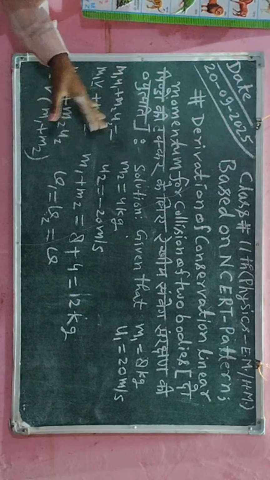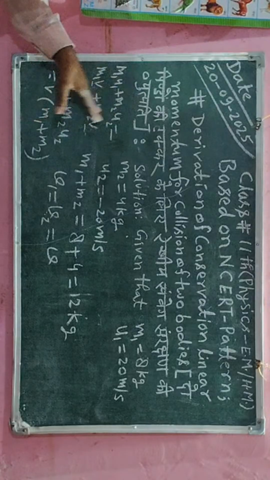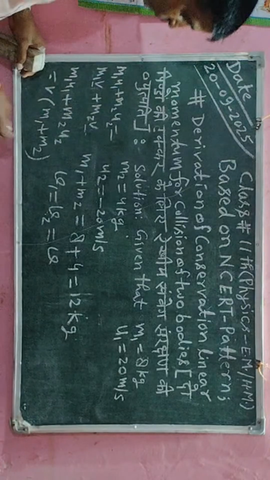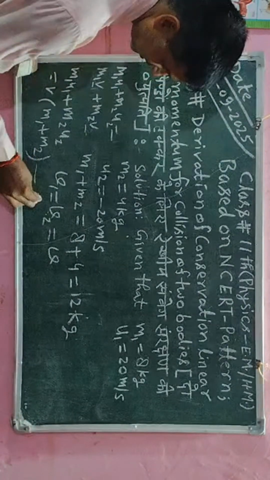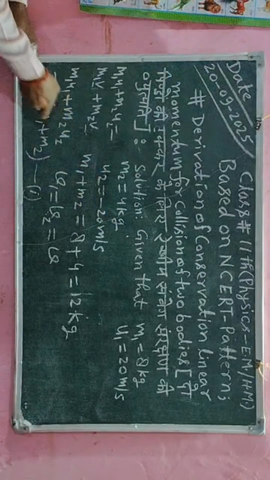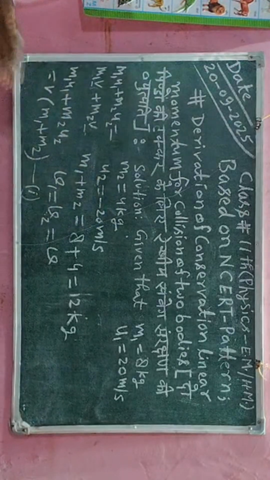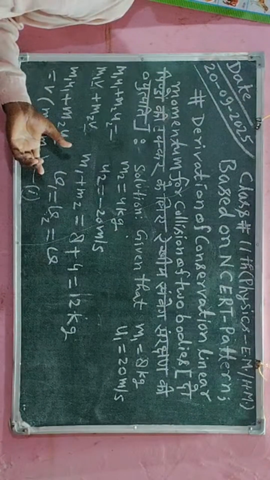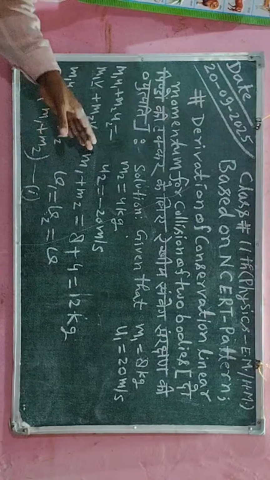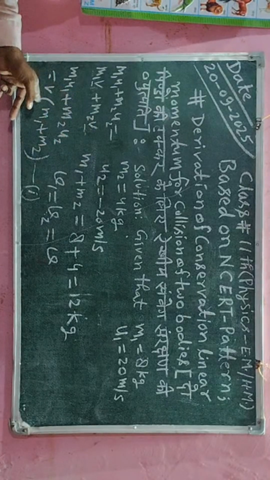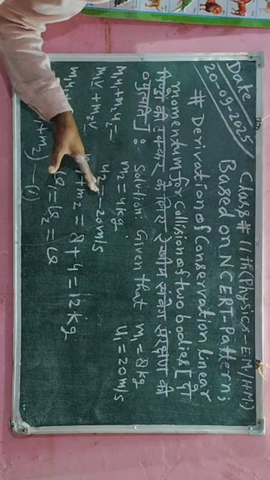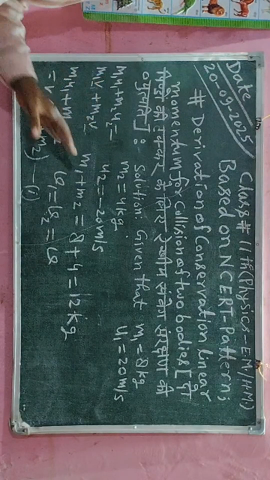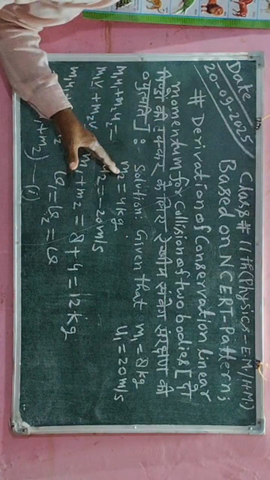Now all this data, all these values of the parameters I will substitute in this equation. Therefore I will say this is equation number 1. So all parameter values I will substitute here, and after substituting I will simplify. After simplifying I will get the value of the velocity after combining masses. Which data is not necessary I will erase, and after erasing I will simplify, as there is space to save all data per unit.